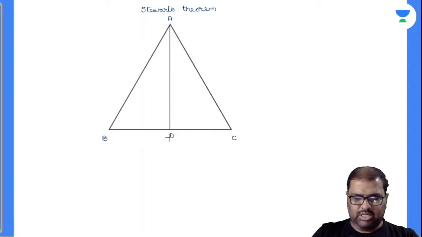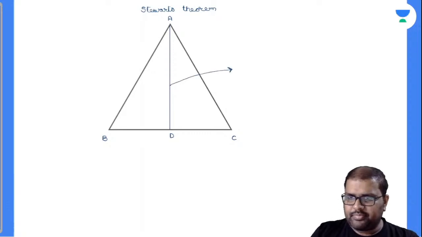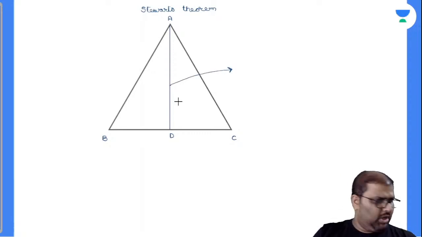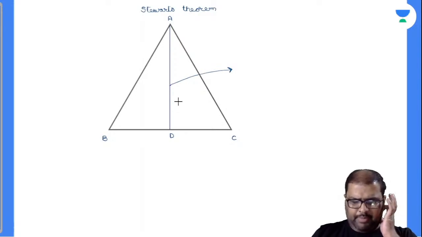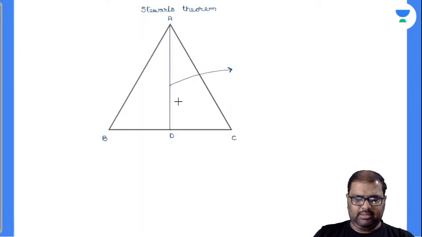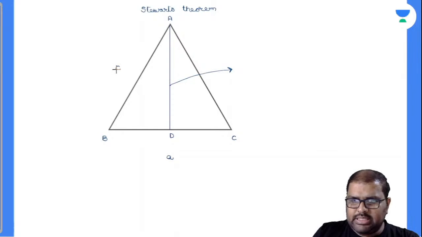Now, what is this called then? Can anybody say? It is not a median. It is not perpendicular. It is not an angle bisector. Now what do you call this? How do we calculate this? Stewart's theorem, right? So see, what I will do is I will take down this value as A. I will take down this value as C.